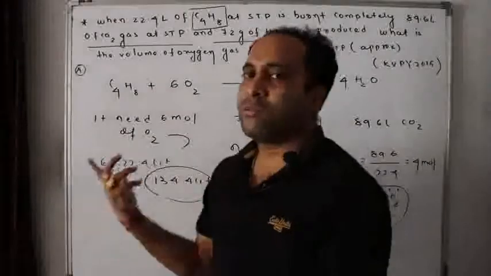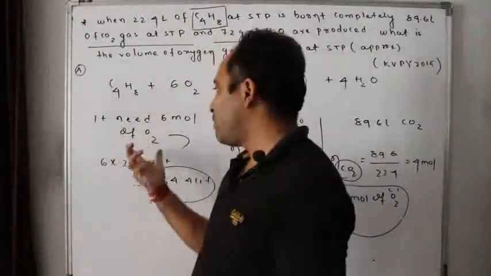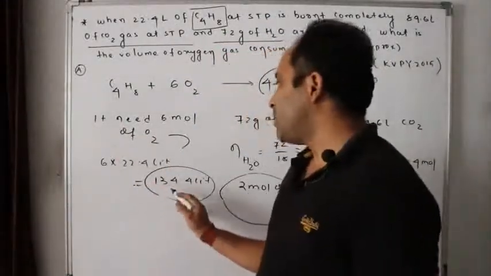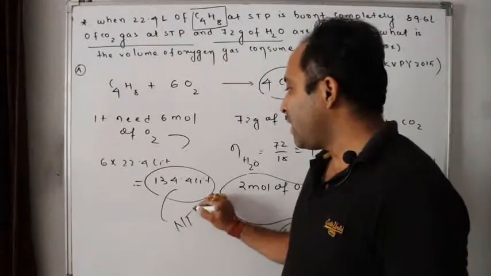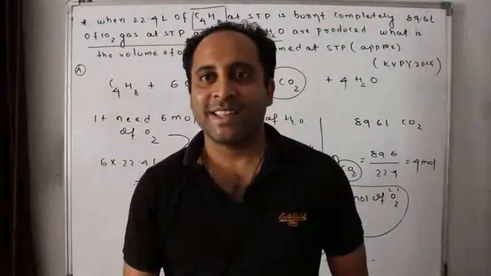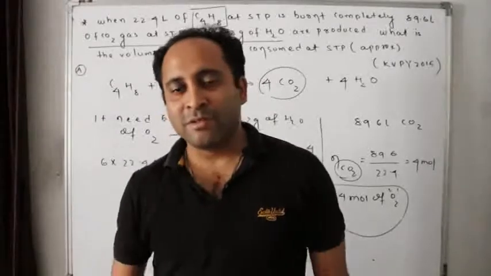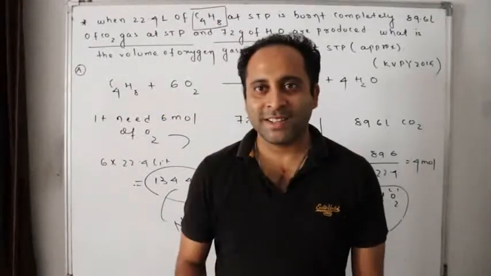So 6 moles of O2 is how much volume? 1 mole is 22.4 liters at NTP. So 6 moles is this much liters at NTP.